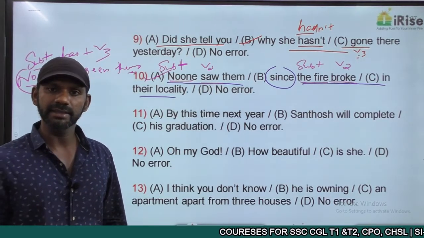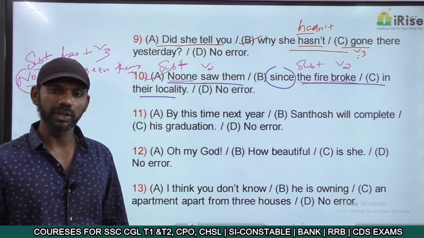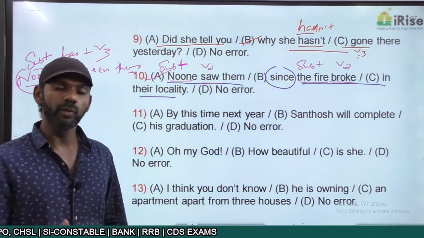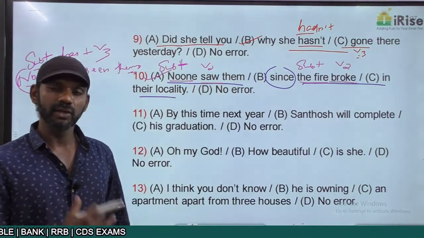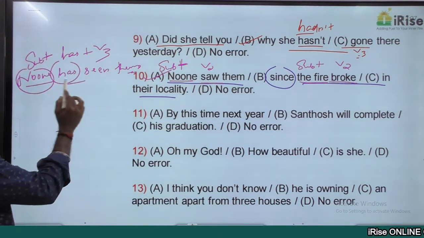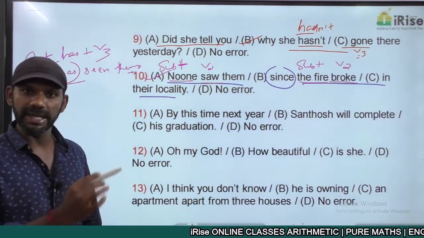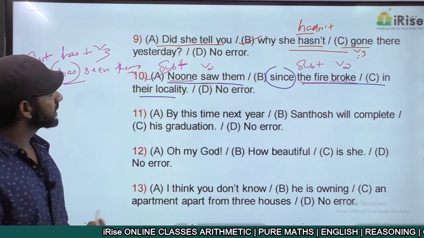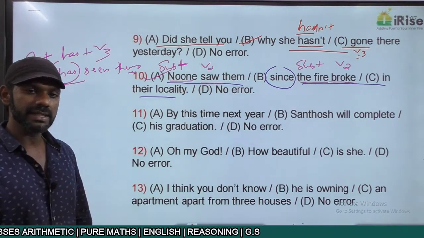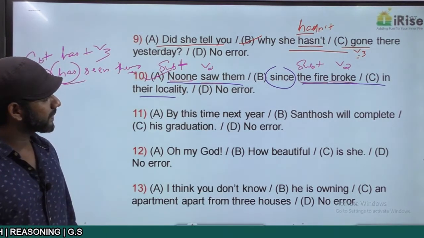Anyone, anybody, anything, someone, somebody, something. All these are called indefinite pronouns. Indefinite pronouns tell us that the subject is singular, so the verb must also be singular. So "no one have" is a wrong usage. It must be "no one has." Singular subject, singular verb, that is completely fine. Now the whole statement is grammatically correct: No one has seen them since a fire broke in their locality. "There" in the given statement is in part A. Getting it? Come to next one.